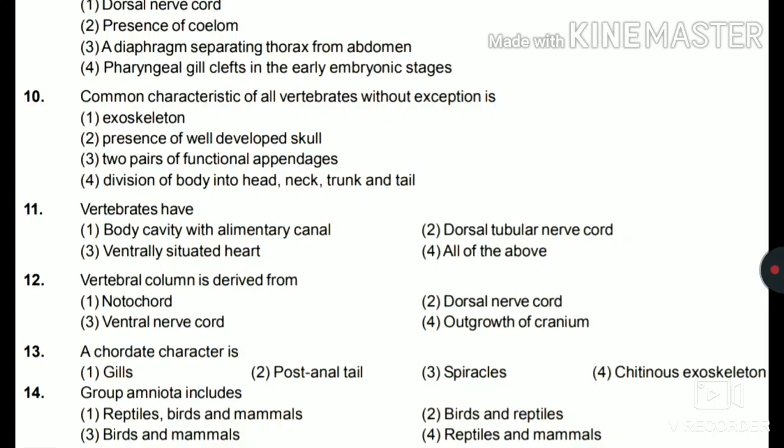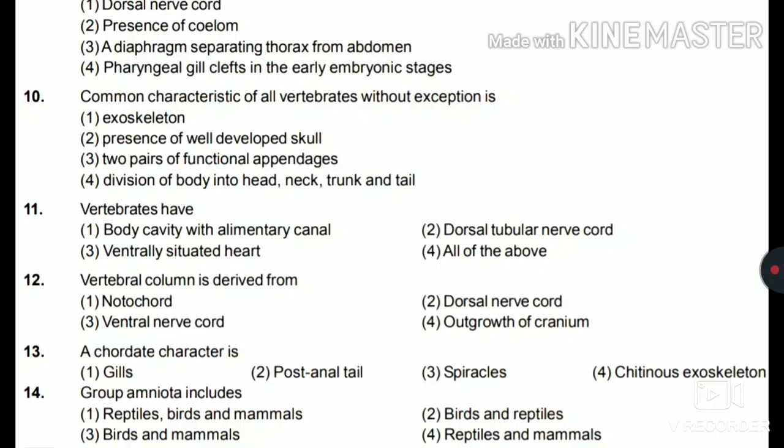So the answer for this is all of the above. Vertebrates have all the three given options as their features. 12th, vertebral column is derived from notochord, dorsal nerve cord, ventral nerve cord or outgrowth of cranium. So the answer for this is notochord. The notochord is derived into the vertebral column.